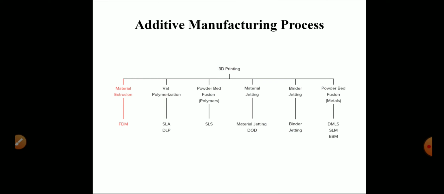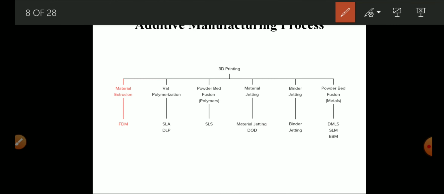And these are the very common materials used in additive manufacturing: 3D printing, material extrusion, that is the FDM process; vat polymerization, that is the SLA and DLP process; powder bed fusion for polymers, that is the SLS process; material jetting, the DOD process, which is very important for metals. Next, binder jetting materials and powder bed fusion materials like the DMLS, SLM and EBM processes.